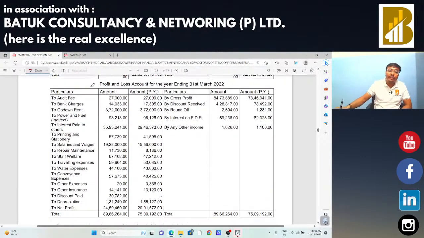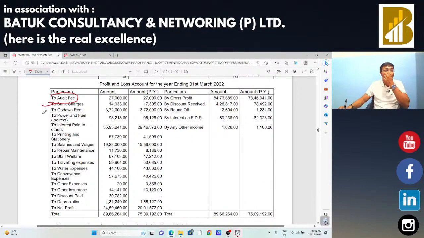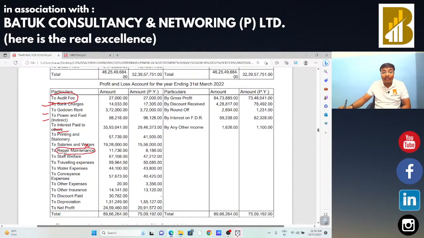Next, audit fees, sir, we can check from legal audit point of view. Bank charges is okay. Go down, rent, power and fuel, interest paid to others, printing and stationery, salary and wages, no GST. Repair and maintenance, we are going to check the ledger, that if the repair and maintenance is on account of the vehicles, in that case input is not allowed. But if the repair and maintenance is for plant and machinery, in that case input tax credit is allowed. Traveling expenditure, water expenditure, conveyance expenditure, other expenditure, we need to check the nature.